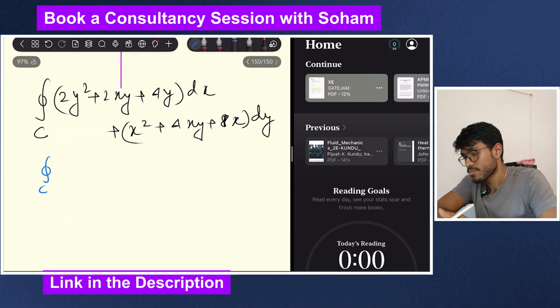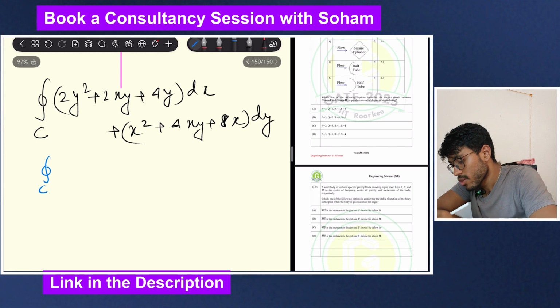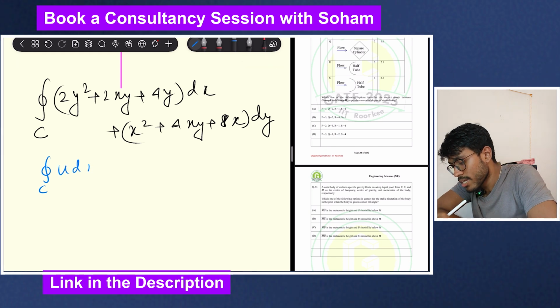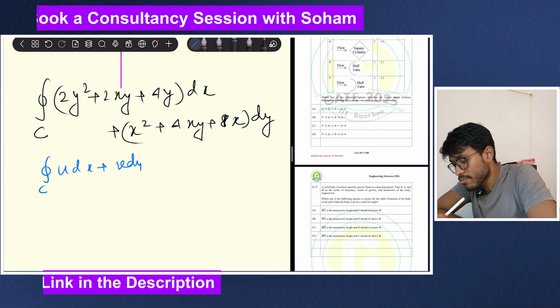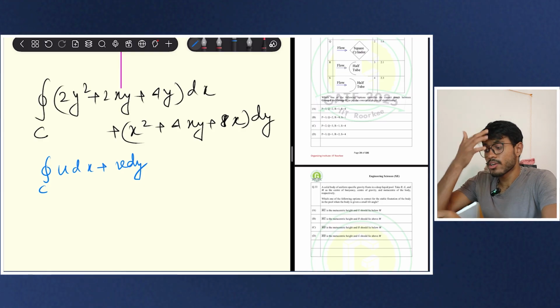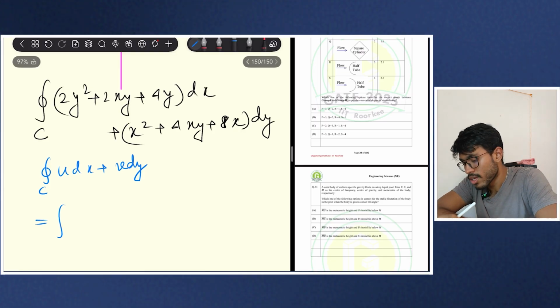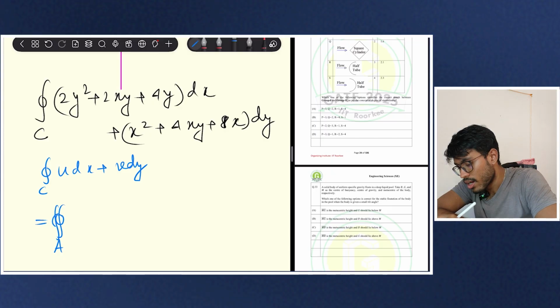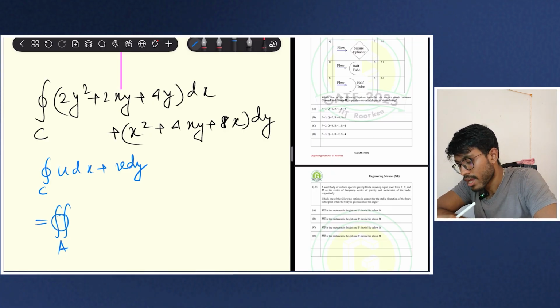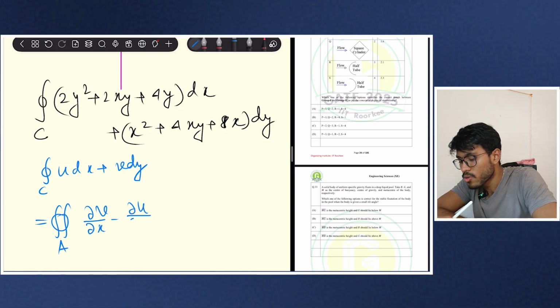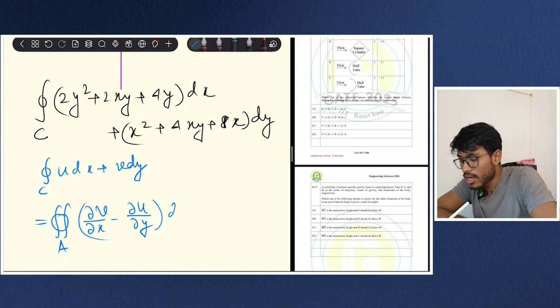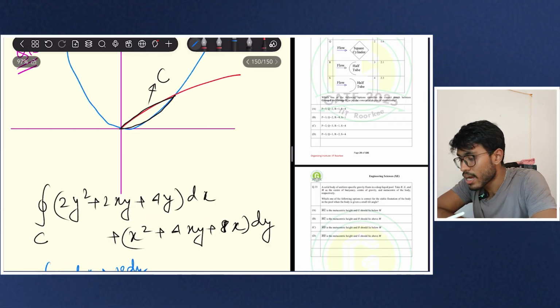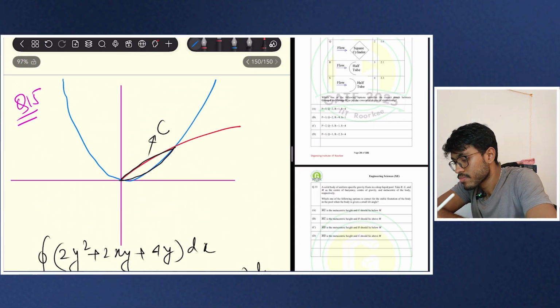Okay, so now this I can write as u dx plus v dy. Green's theorem says that this is equal to the double integral over the area, and that will be del v del x minus del u del y into dx dy, and this area will be this area.